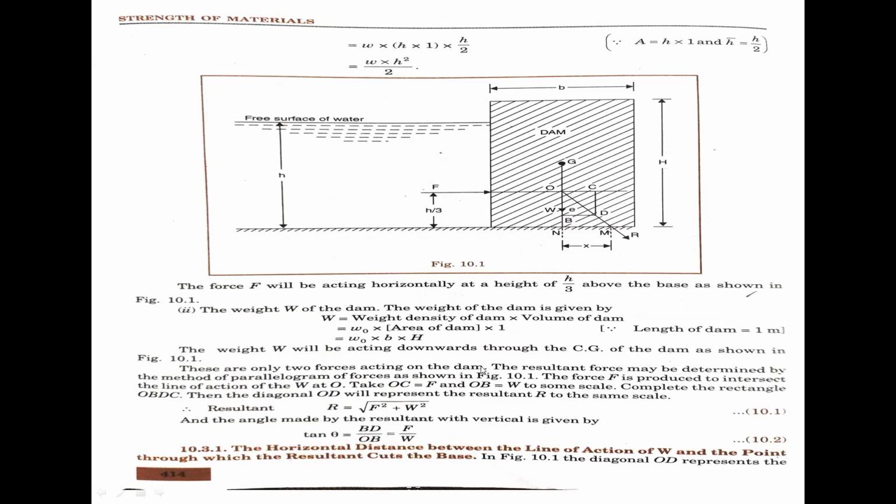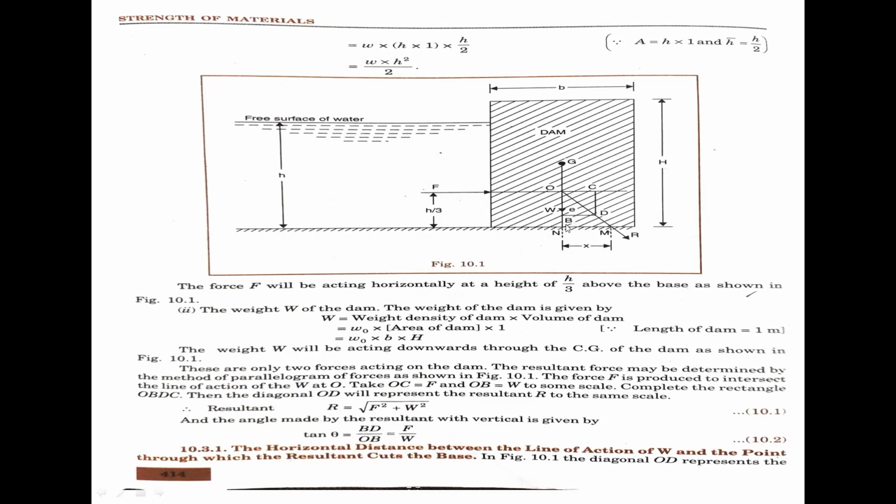The resultant force may be determined by the method of parallelogram of forces, as shown in the figure. Using the parallelogram theorem, the force capital F is produced to intersect the line of action of the capital W at O. See the diagram.